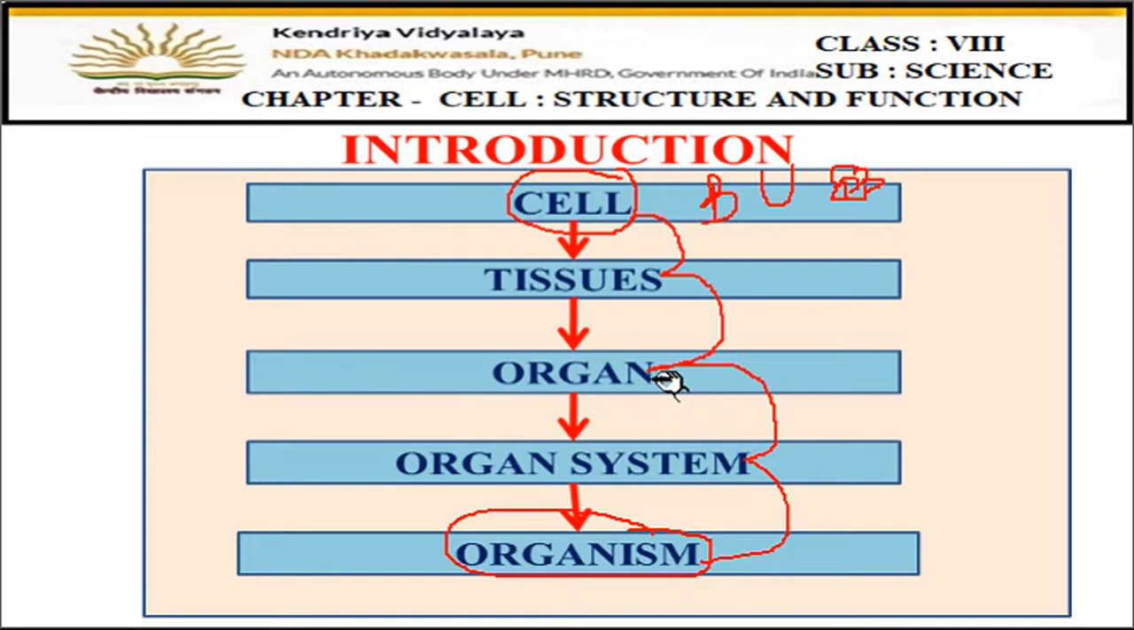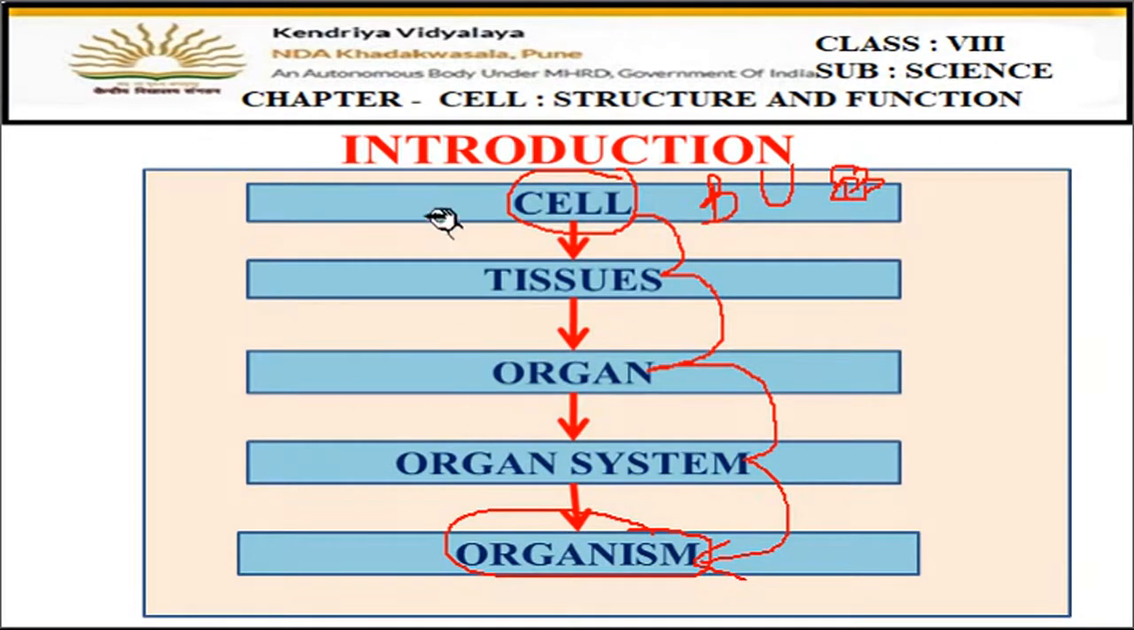Now, when various organs work together, they make the organ system, like the digestive system present in our body. In the digestive system, which organs are working, students? It is mouth, esophagus, stomach, small intestine, large intestine. So, when many organs work together, they form the organ system. In our body, there are many organ systems like digestive system, excretory system, respiratory system. When different organ systems work together, they make the body of the organism, right?